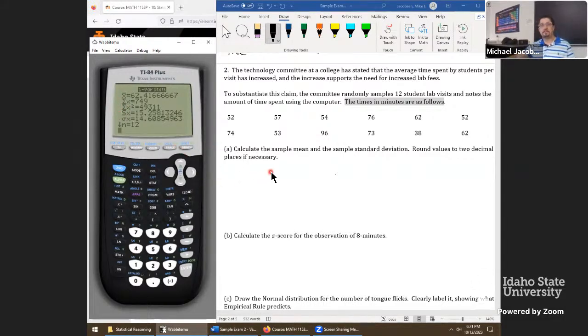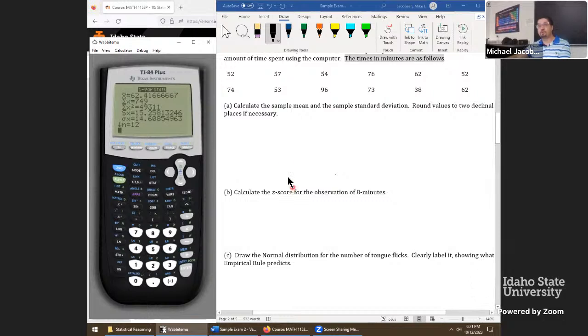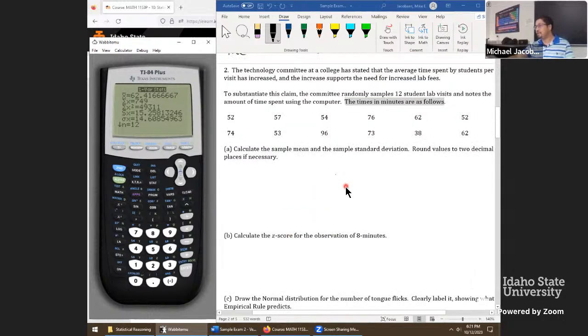If you did make a mistake on this portion, you might lose a point or two right here, but I'm going to grade the rest of your exam using your numbers in part A. So there's no double jeopardy on these kinds of questions. So let's put this in. X bar is going to refer to the sample mean. We're rounding to 2 decimal places, so I'll call this a 62.42. So that's the sample mean.